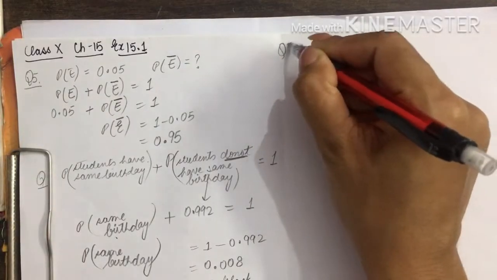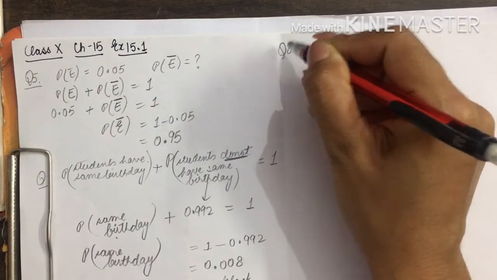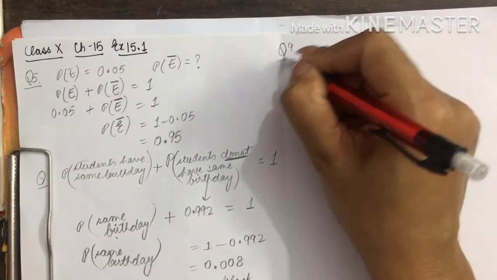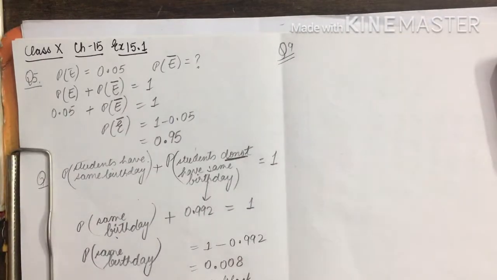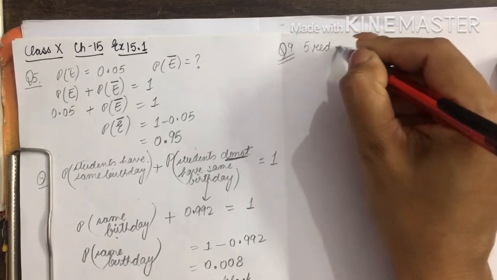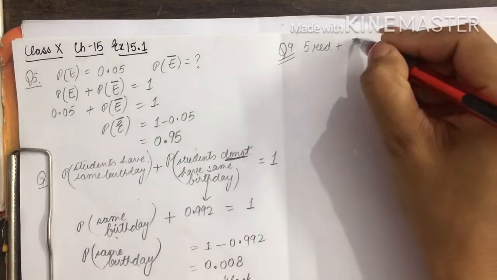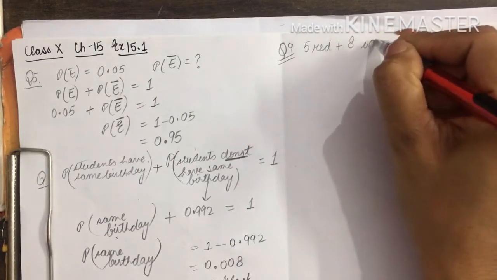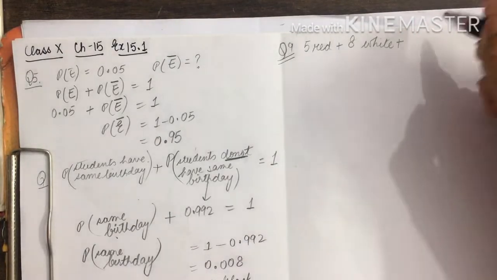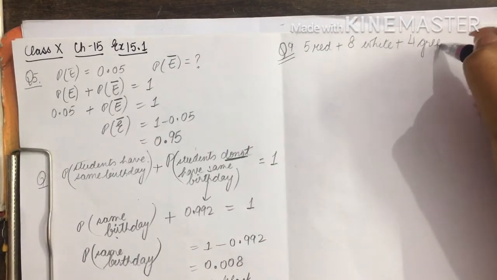So for question number 9th, we have 5 red marbles, 8 white marbles and 4 green marbles.